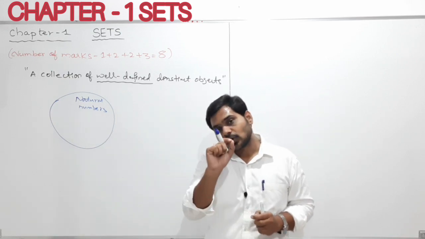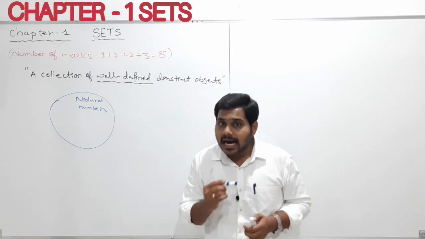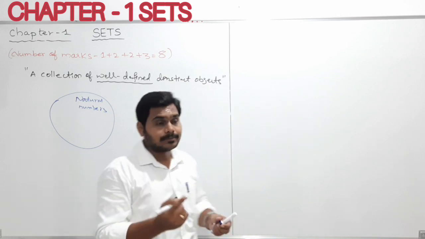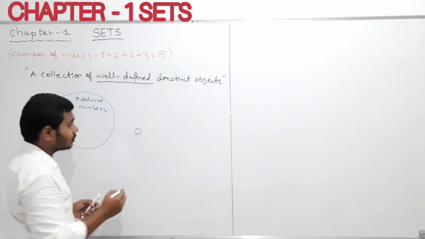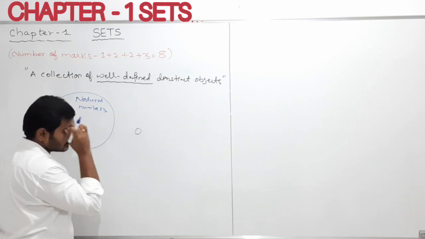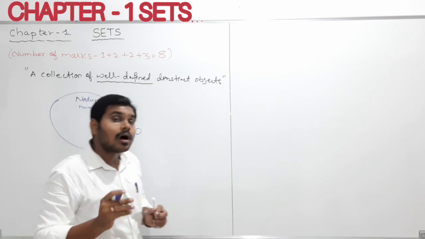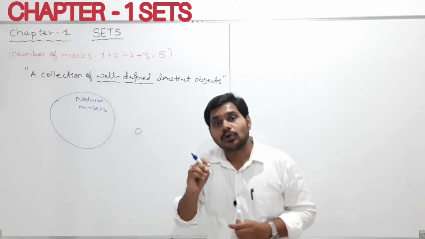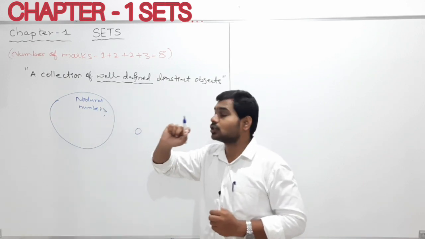If I told like that, my question is, if I asked you whether 0 will be there in this container, whether 0 is contained in this container, what will be your answer, what can you say? Already I told you that in this container we have only natural numbers.